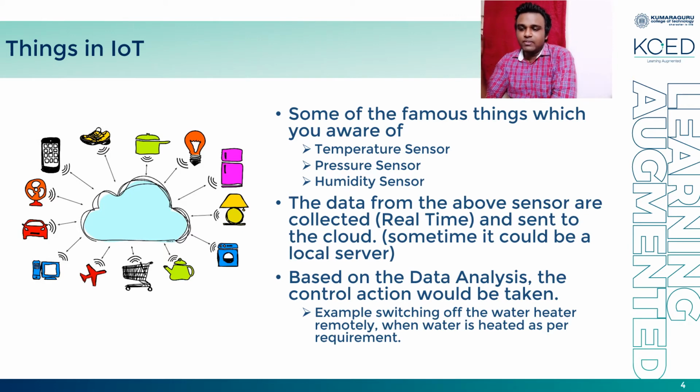Some of the famous things we are aware of are the temperature sensor, pressure sensor, and humidity sensor. The data from these sensors are collected in real time and sent to the cloud, and sometimes to a local server also. Based on the data analysis, the control action is created from the cloud and communicated to the particular actuator to do certain things, such as switching an application or giving an input to an application.